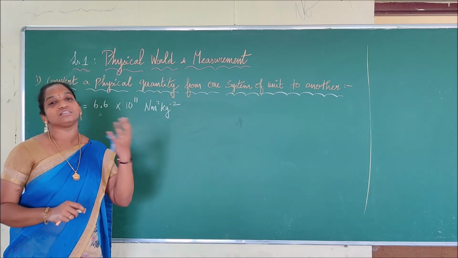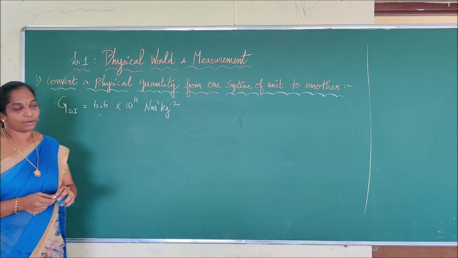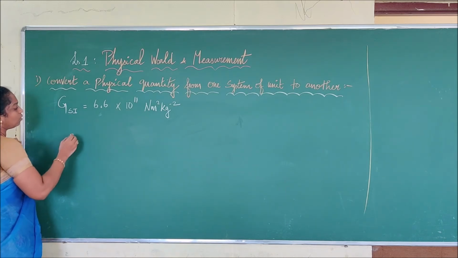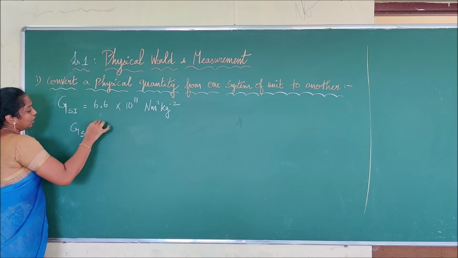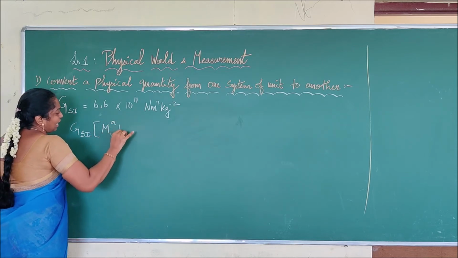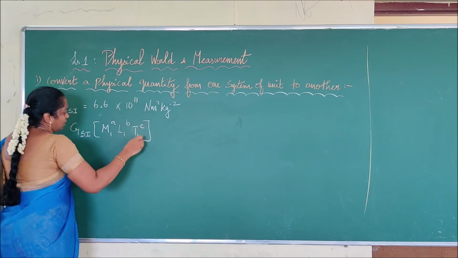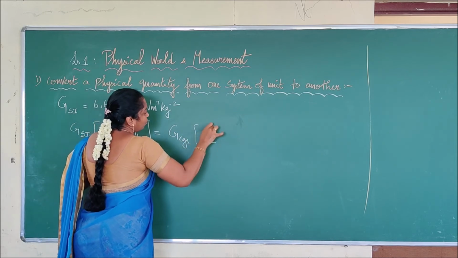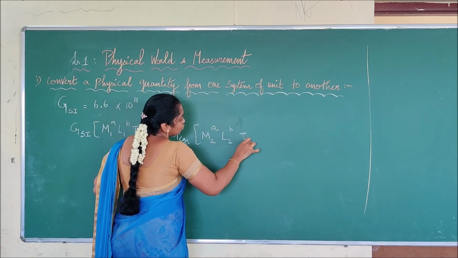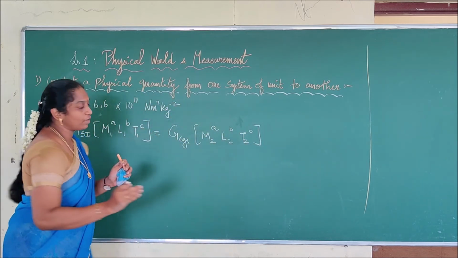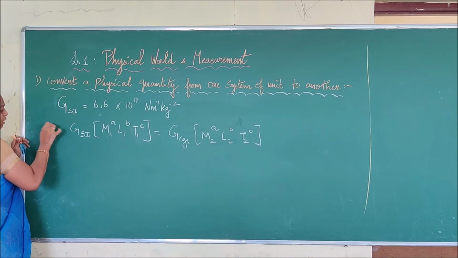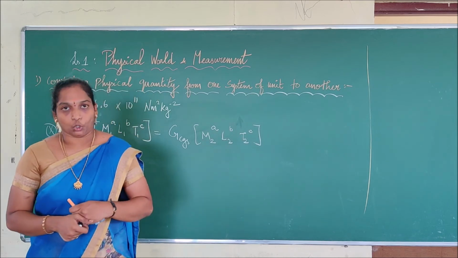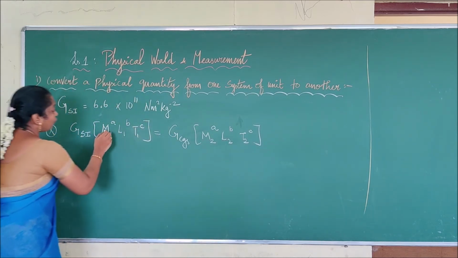We convert from one system of units to another system of units, right? So what we have to do first is write the equal parameter. G in SI into M1 power a, L1 power b, T1 power c is equal to G in CGS into M2 power A, L2 power B, T2 power C. So we are going to use this method, where the value with this dimension is a product n into u. Then we have to define the values of each term.